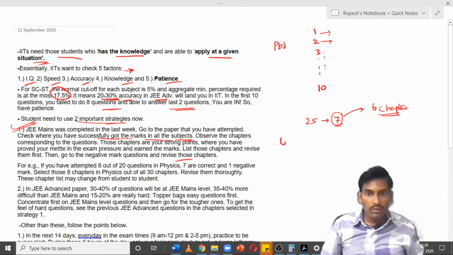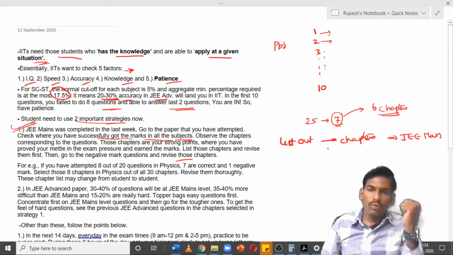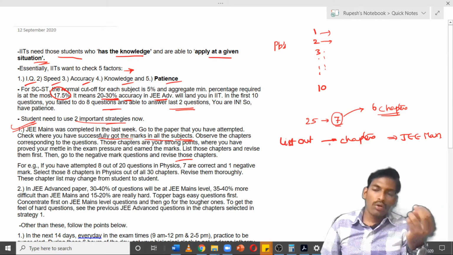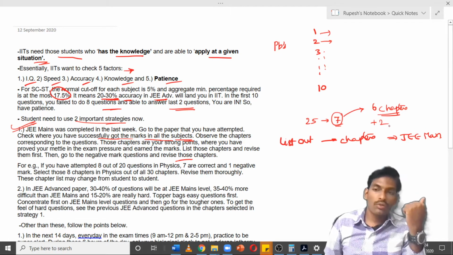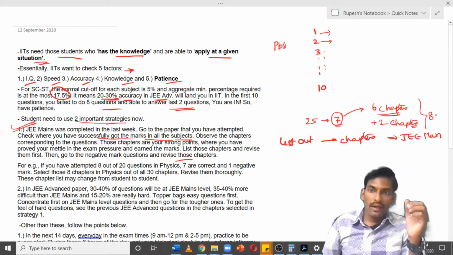List out those chapters from which you scored well in the JEE Mains examination last week. Then you revise those questions first, and there will be some questions which you attempted, but due to examination pressure you got wrong. Select those chapters also, add them to your list. So suppose 2 questions you got negative marking in physics, see those 2 chapters also, don't leave that. So in total there are 8 chapters in which you can score well. So that is the first strategy.